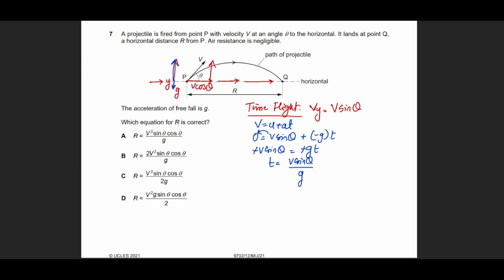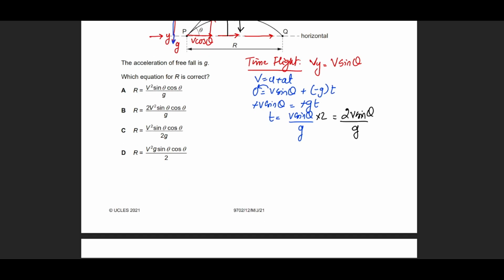One thing that's missing is that this is only the time for half of the journey. So how long is it going to take to go up? To find the time to come down again, you just multiply this time with 2. So the total time of flight will actually be 2v sine theta divided by g. Okay, so we have done the first part.